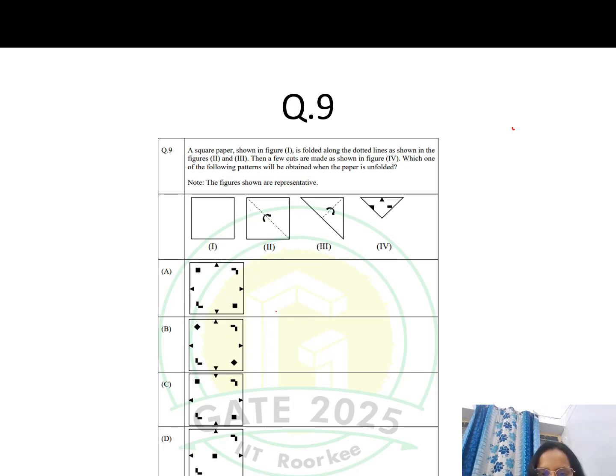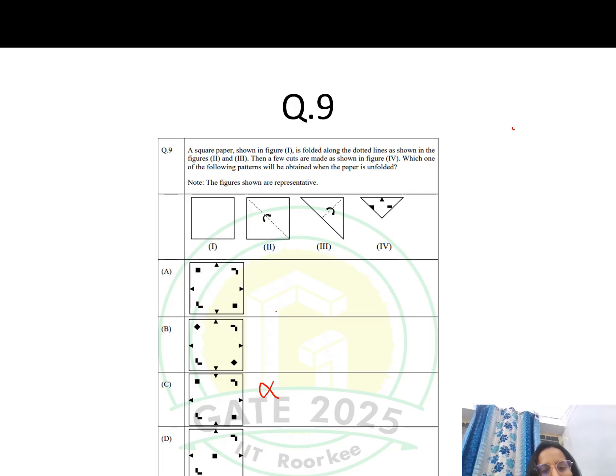So what we can see here, if it is unfolded, this triangle will remain the same. In these two we are seeing the triangles are the same. But in this case the triangle has been tilted, but the triangle will not be tilted, it will be the same.